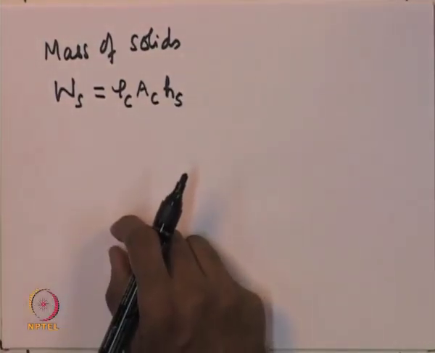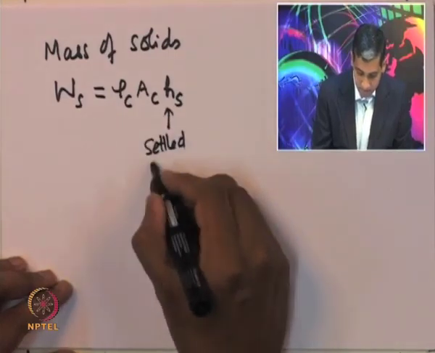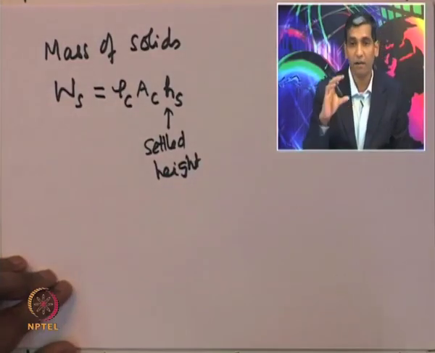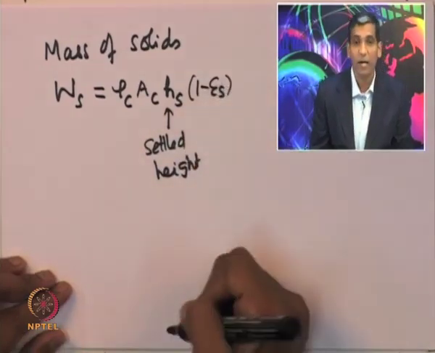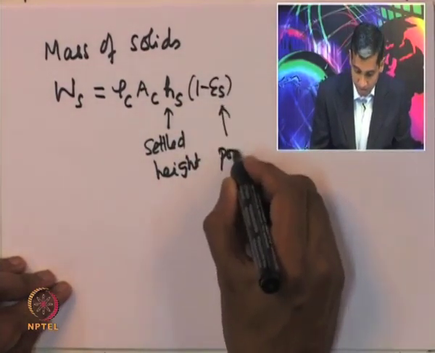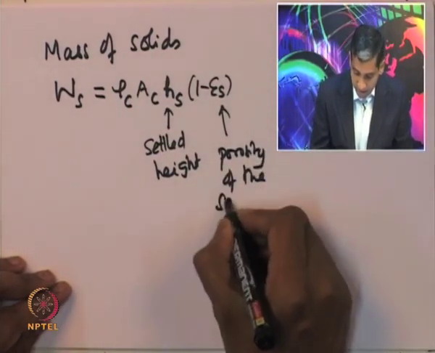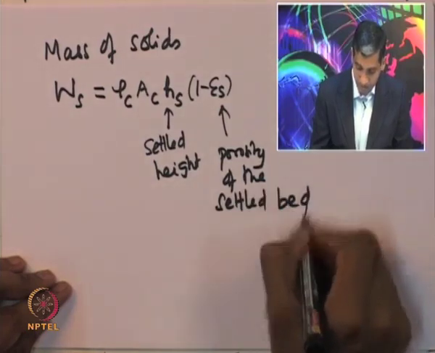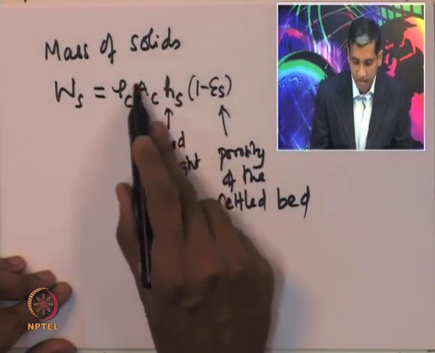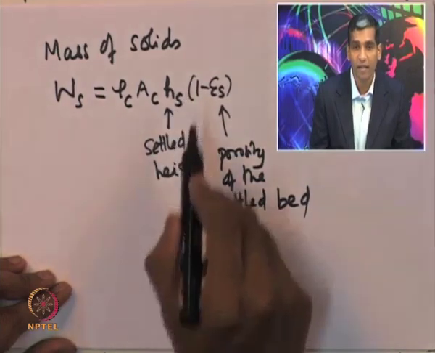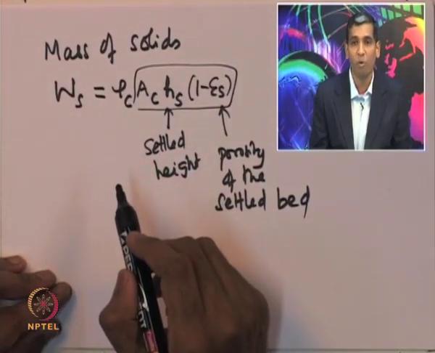Suppose the catalyst particles are completely settled, then Hs refers to the settled height, the height inside the bed up to which the catalyst particles are settled, into 1 minus epsilon s. Epsilon s is the porosity of the settled bed. So, density of the catalyst multiplied by the area AC, Hs, the settled height, into 1 minus epsilon gives the volume, and multiplied by the corresponding density will tell you the weight of the catalyst.